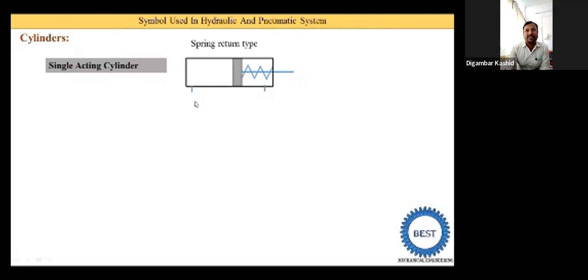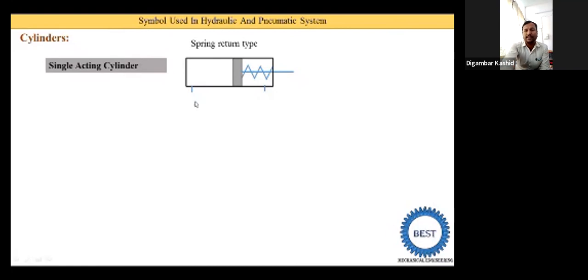We have seen the single acting cylinder in our unit number 1, as a hydraulic linear actuator. In pneumatic we will have the same type; its working and operation are the same.